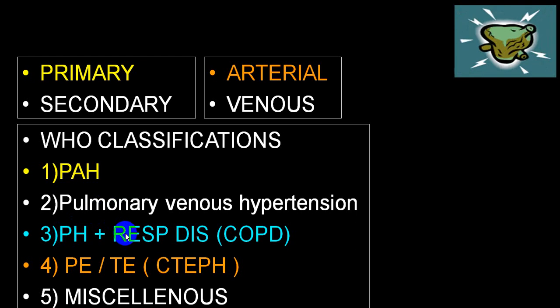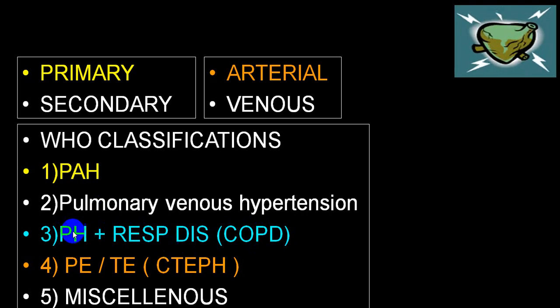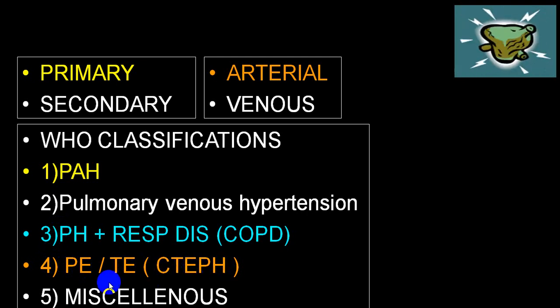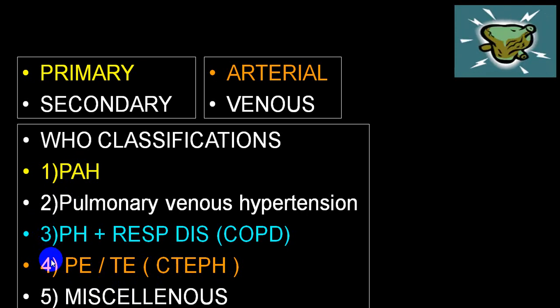Now pulmonary hypertension secondary to respiratory disease is put into the COPD or cor pulmonale group. Now here pulmonary arterial pressure is elevated, so it belongs to the arterial group. So in the arterial group, pulmonary arterial hypertension, COPD will be second group. Third group we call pulmonary embolism or thromboembolism or chronic thromboembolic pulmonary hypertension. This is also arterial hypertension. So arterial hypertension can be group 1 of WHO, group 3 of WHO and group 4 of WHO.